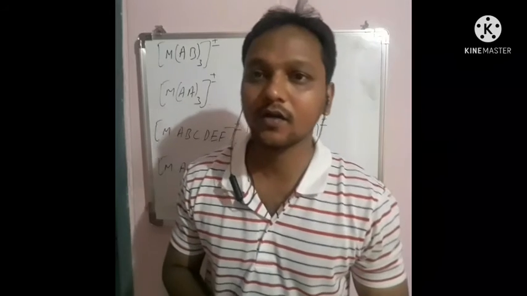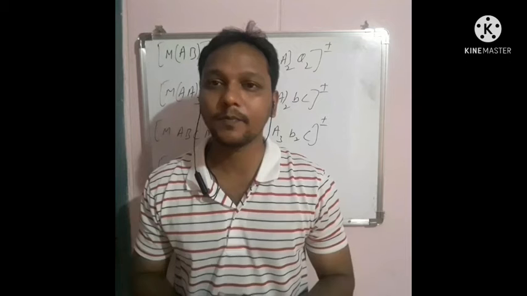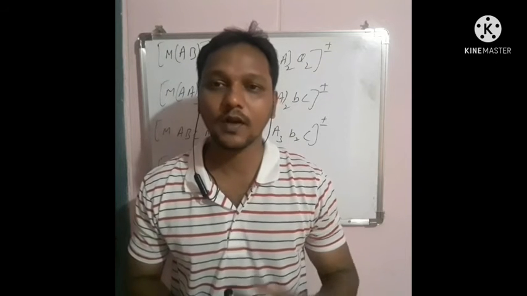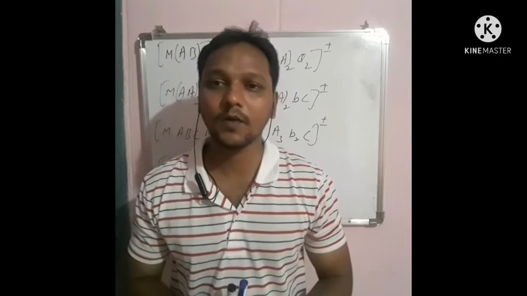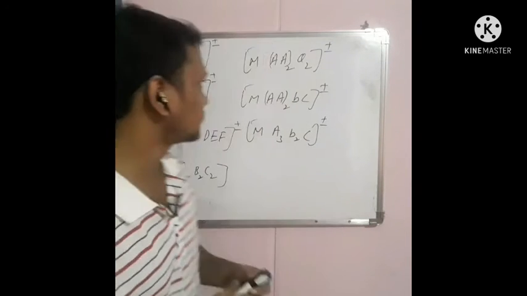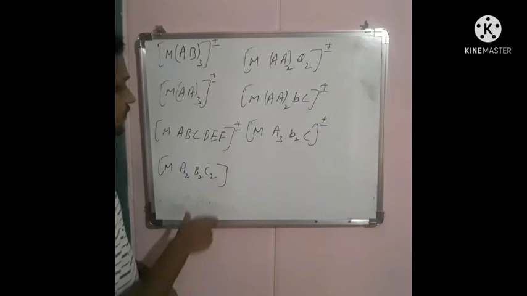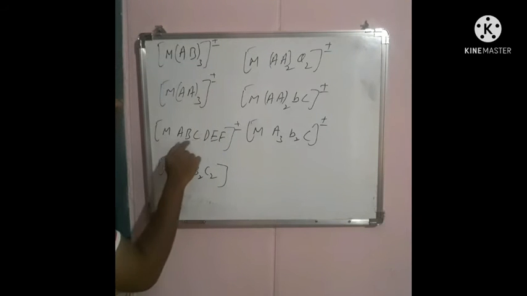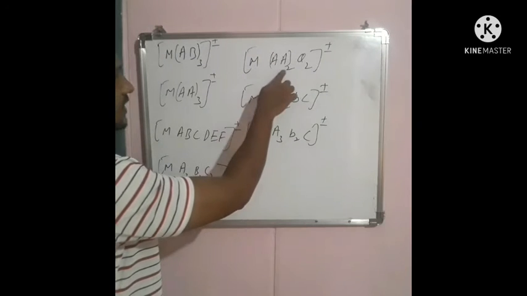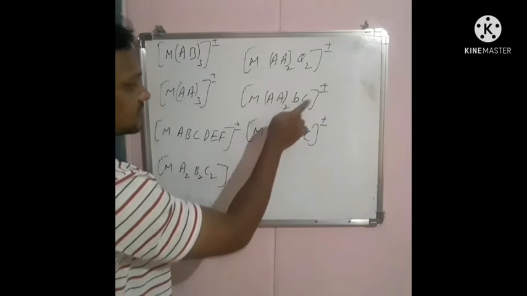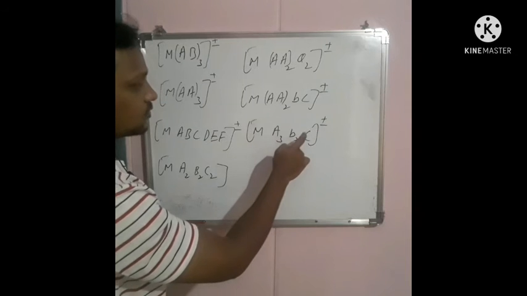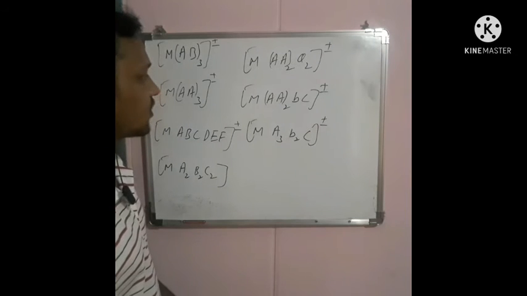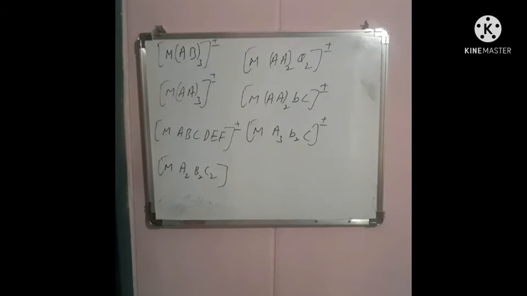Octahedral complex compounds exhibit optical isomerism. The following compounds exhibit optical isomerism. These are some examples: MAB3, MAA3, MABCDEF, MA2B2C2, MAA2A2, MAA2BC and MA3B2C type coordination compounds exhibit optical isomerism.